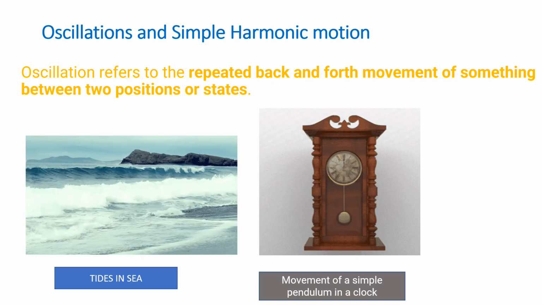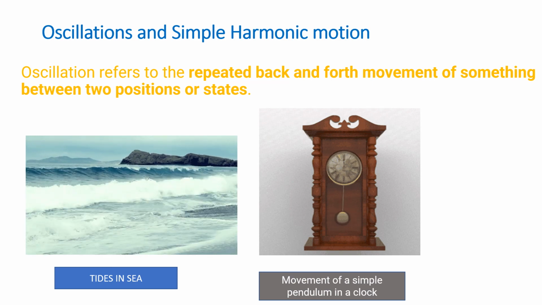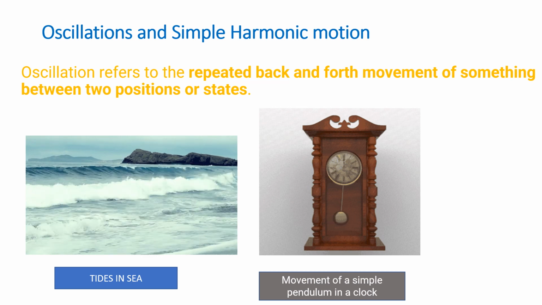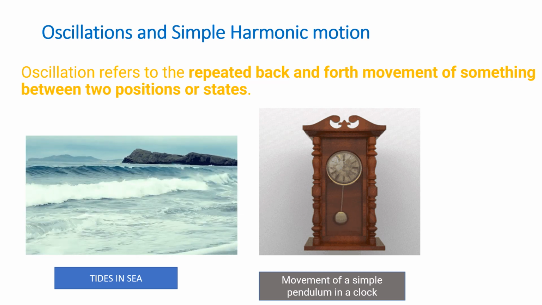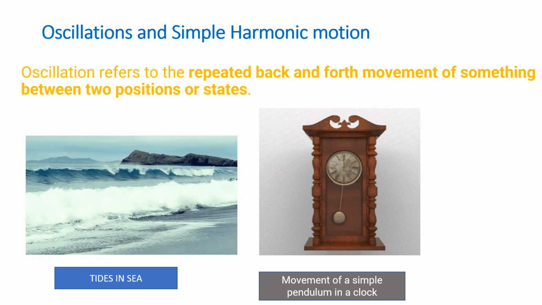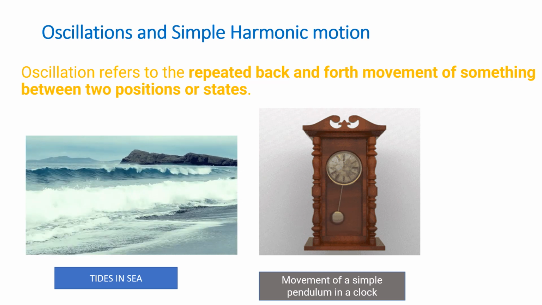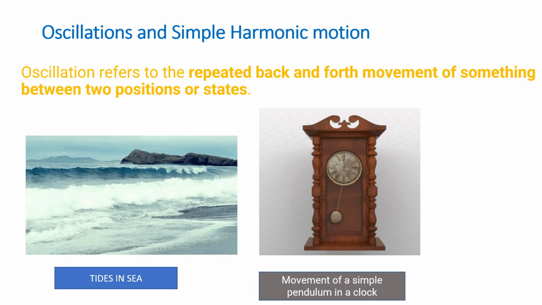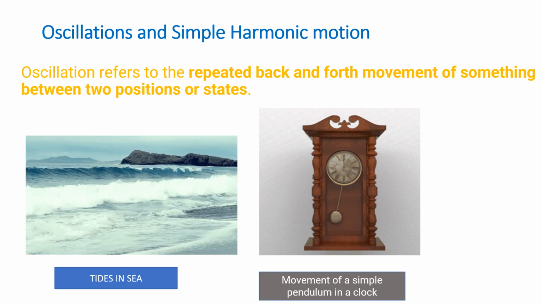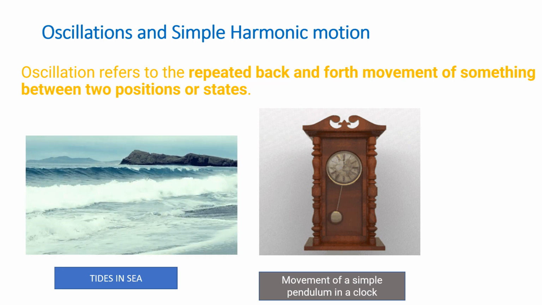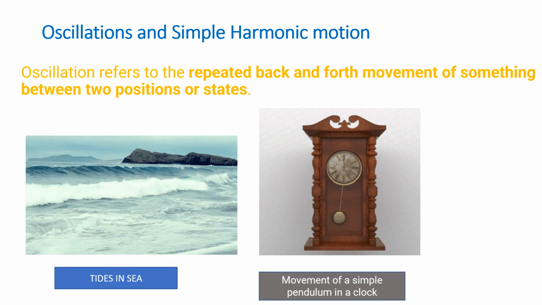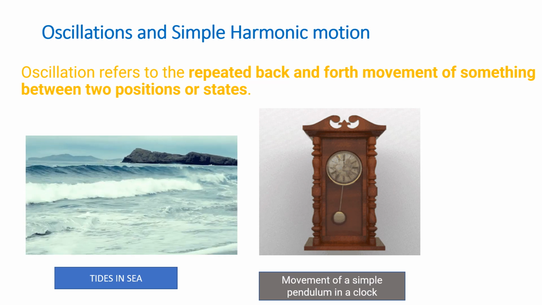Now let us look into the definition of what an oscillation refers to. It is defined as the to and fro motion of a particle about its mean equilibrium position. So it is the repeated back and forth movement. Here you could make out the tides in the sea. Here we see the back and forth movement. Also the same is observed in the movement of a simple pendulum in a clock.